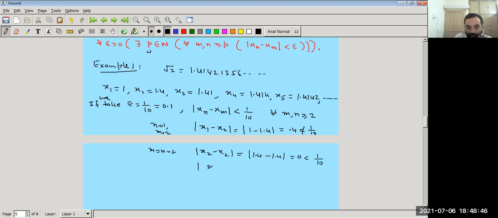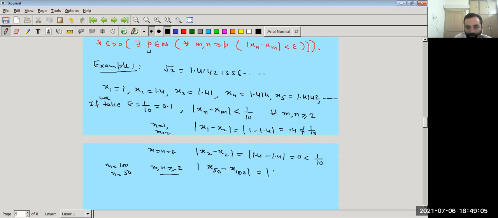Now, even if you take any m, n greater than or equal to 2, any number, let m be equal to 100 and n equal to 50, right? So x50 minus x100.